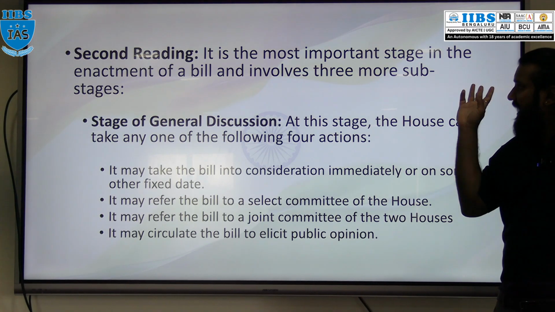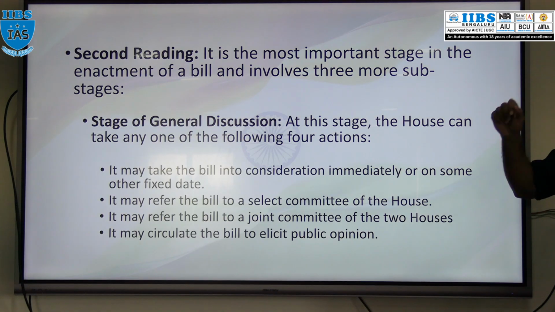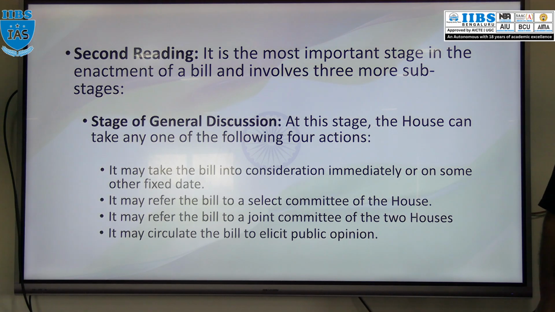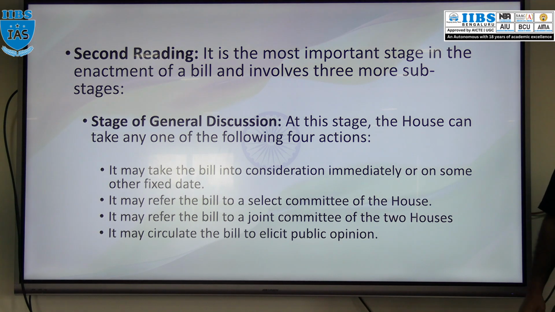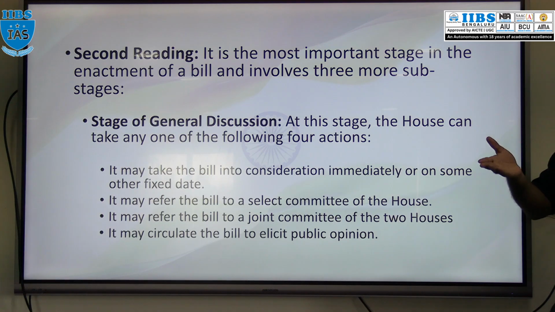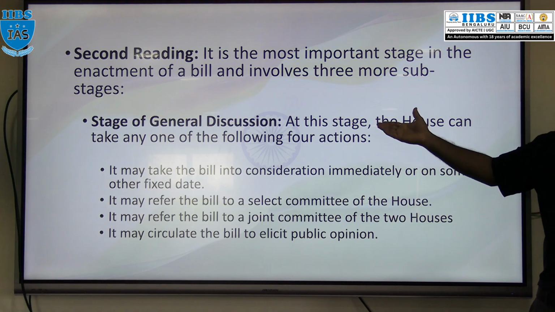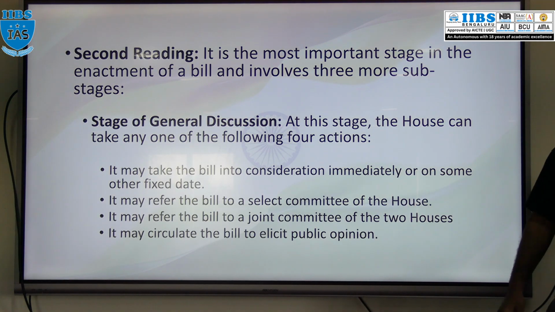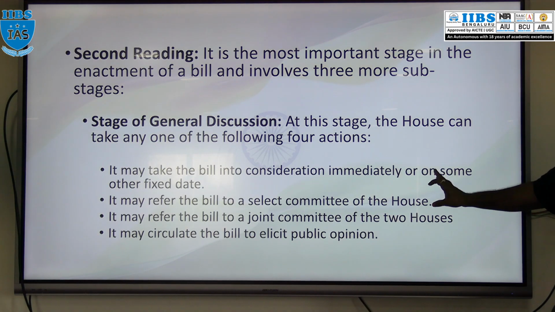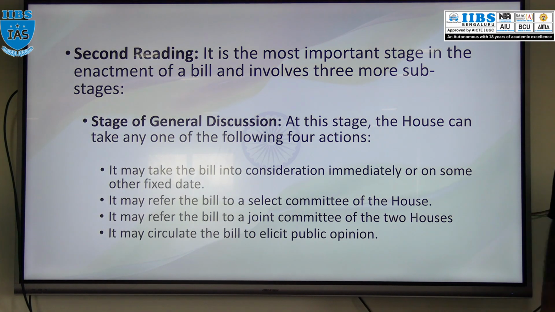Second reading. So in second reading, there are 3 sub-stages. What is that? First stage of general discussion. That means at this stage, the House can do any of the following. The House can take the bill into consideration, discussion immediately, or one date will be fixed. The House can refer that bill to a select committee of the House, or the House can refer that bill to the joint committee of the 2 houses.